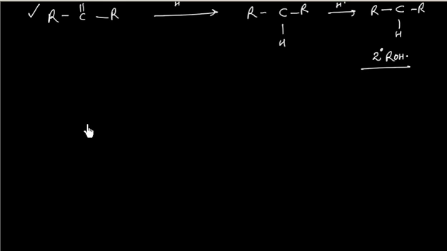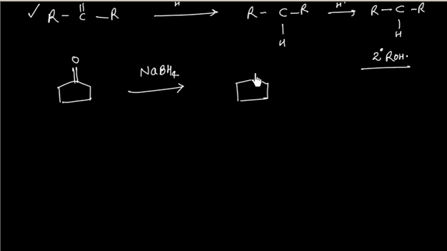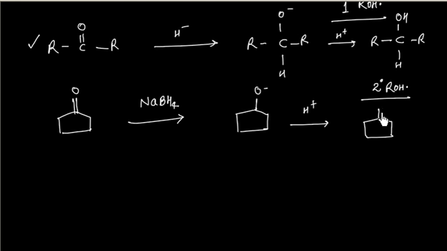For example, let us say I have this ketone, and if I treat it with NaBH4 or LiAlH4, we will have O minus. Further, if I do protonation, I will have a secondary alcohol. So this is a 2-degree alcohol.